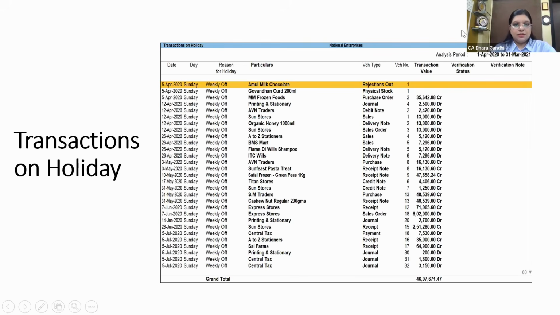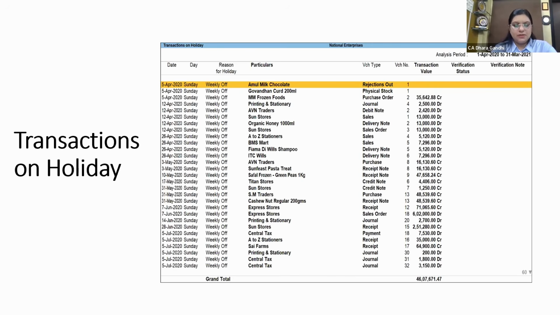So this is also a summary report. You should go through it once. Just put a weekly off day specifically. For example, I've taken here weekly day off as a Sunday. So all the transactions available on this holiday date will be there. You can just extract this report in Excel. You can put it to your client or management.